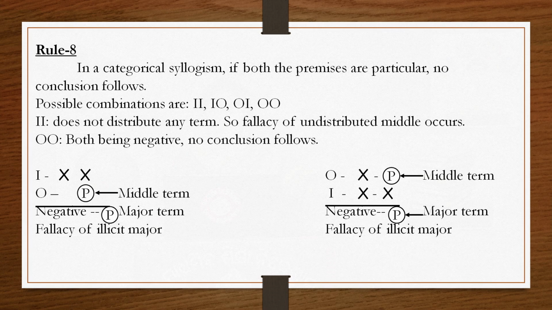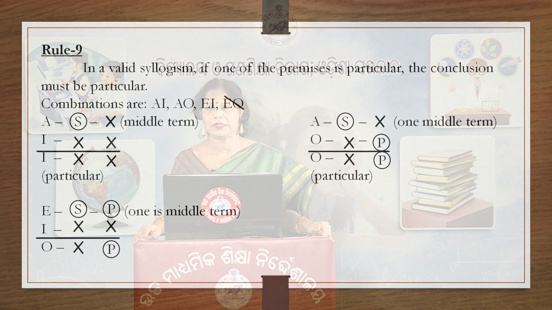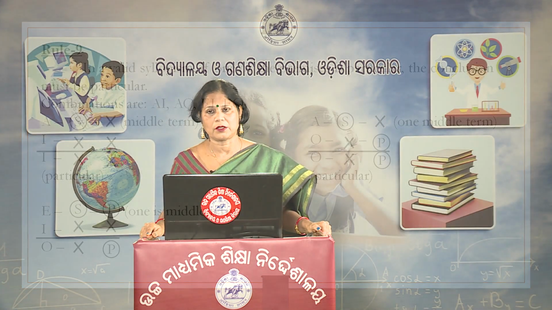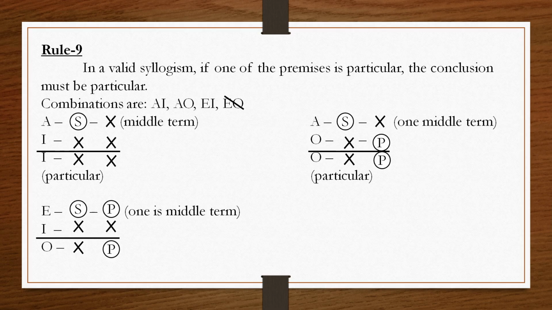This is your rule 8. Then we will move to rule 9. The ninth rule says that in a valid syllogism, if one of the premises is particular, then the conclusion must be particular.